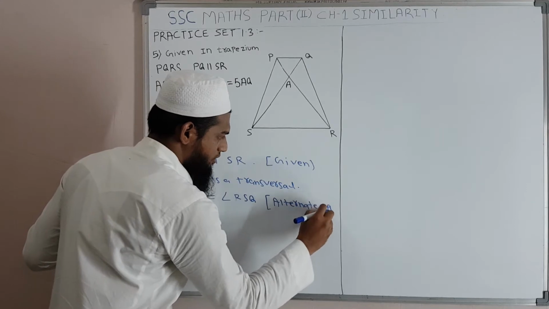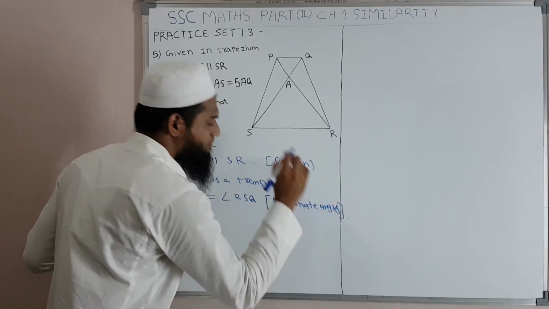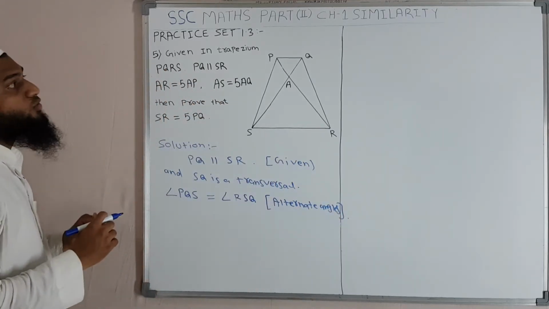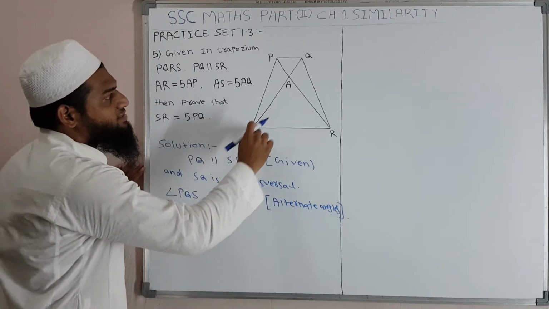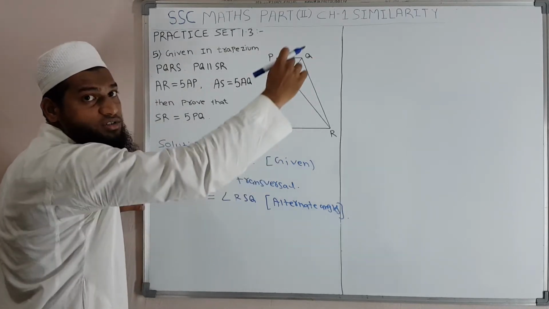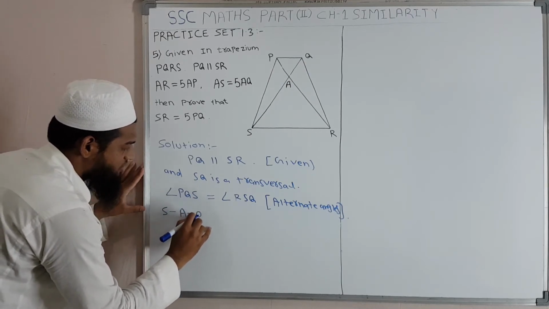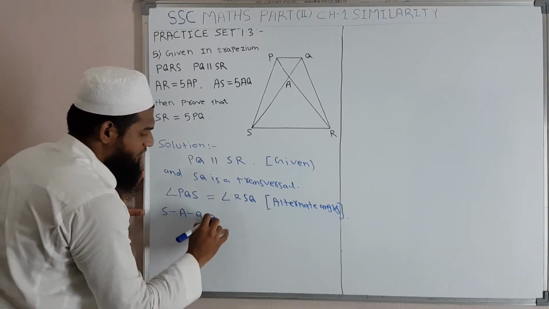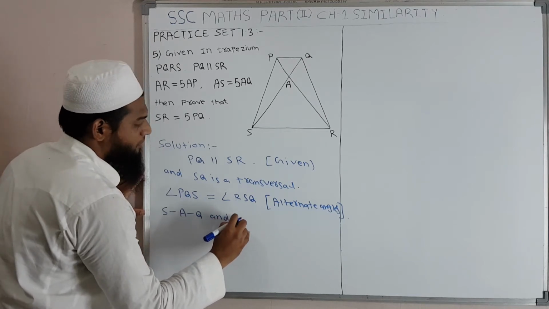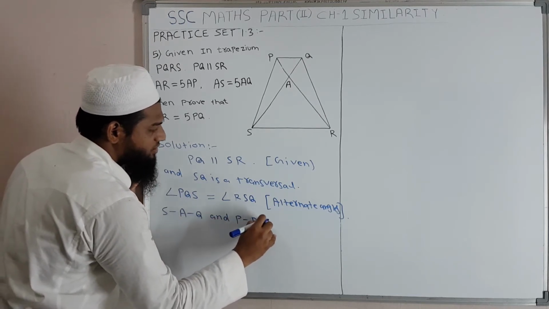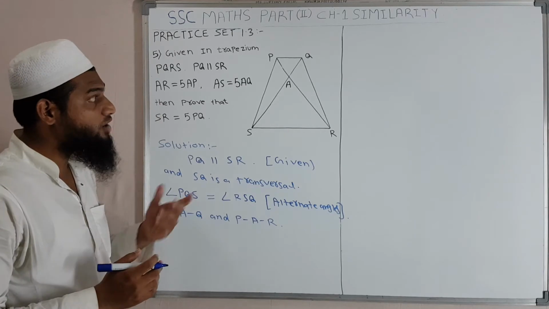And we know that S, A and Q lie on same line, and P, A, R. By this, what we can write?